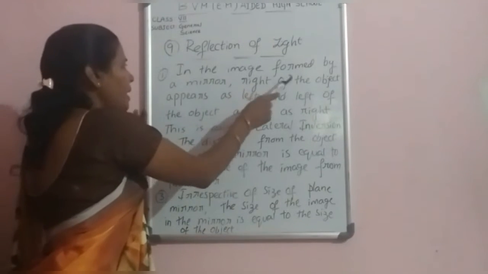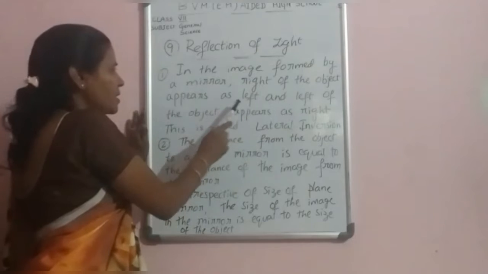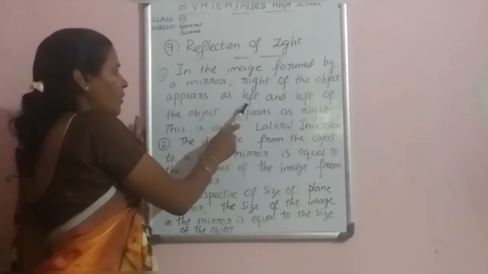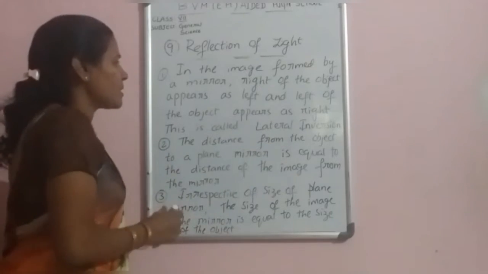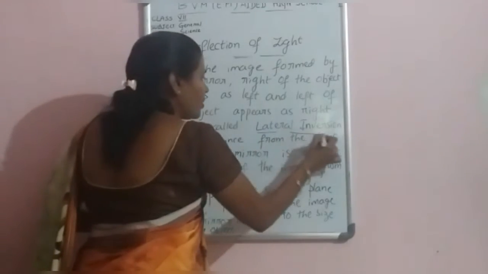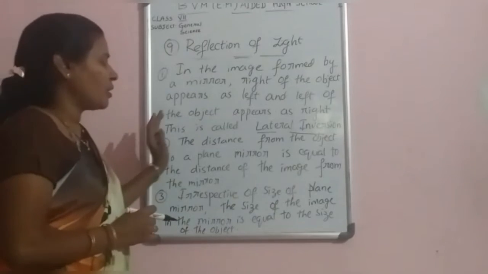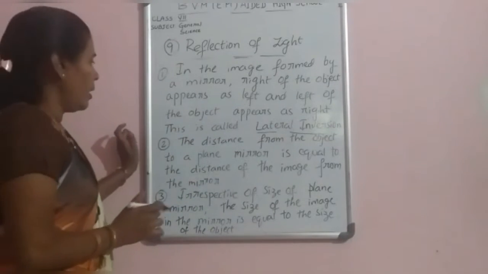In this class, we have to learn that in the image formed by a mirror, the right of the object appears as left, and the left of the object appears as right. This is called lateral inversion. That means the sides are interchanged. That is called lateral inversion.